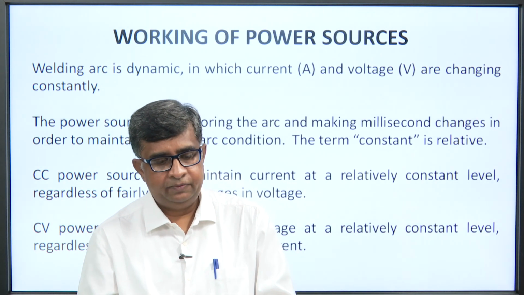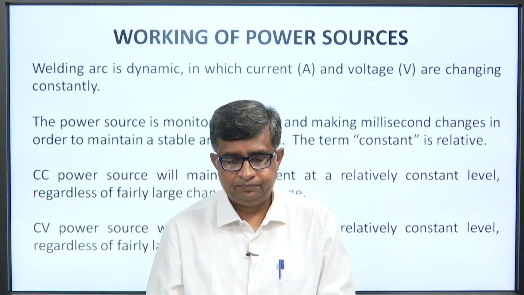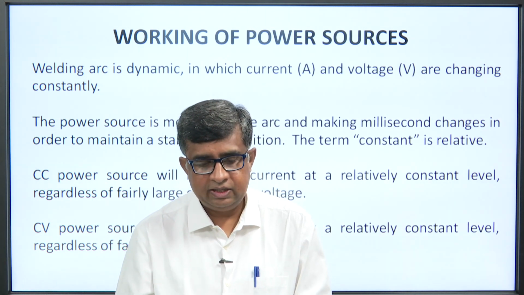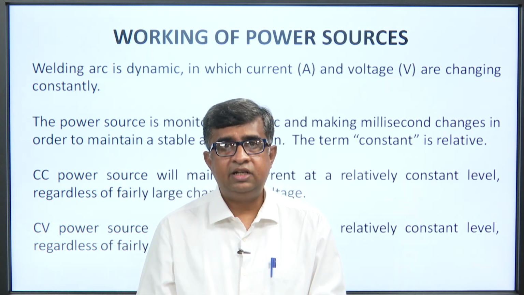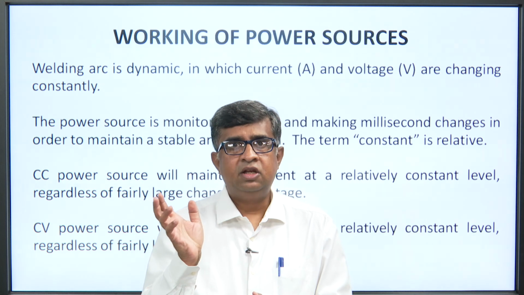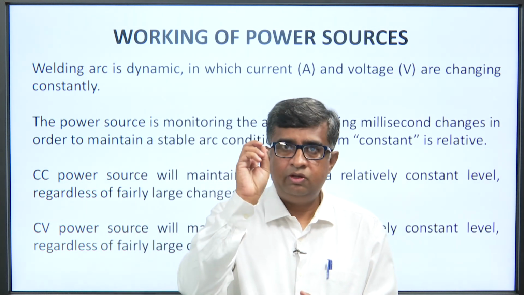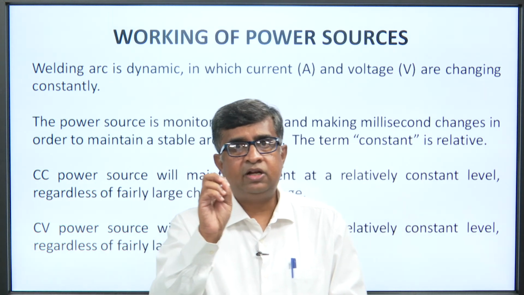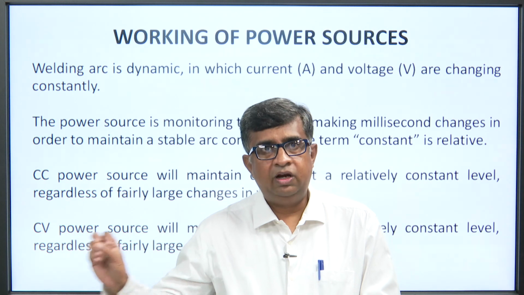The type of arcs we are going to get: welding arc is dynamic, in which current and voltage are changing constantly. Remember one thing, both will change, but you can control one of the parameters. By controlling one of the parameters, you can have an effect on the welding quality.